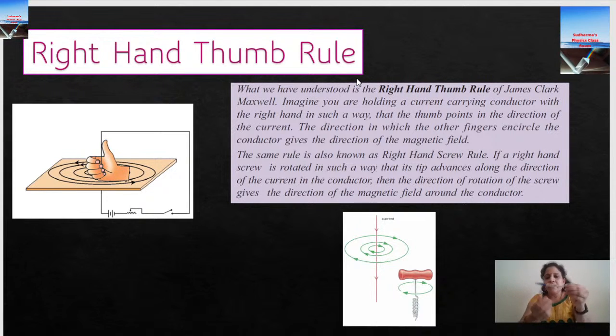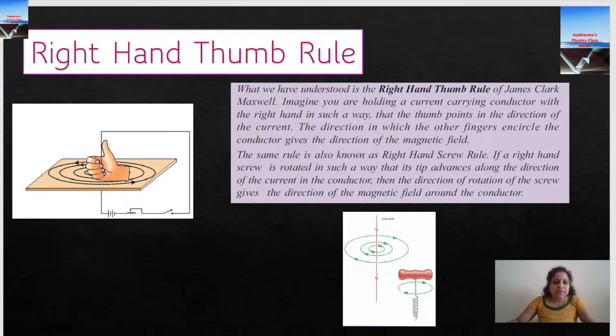If the current is in this direction, my other fingers wrapped around the conductor will come from bottom to top, right? So what is happening here? It is trying to come out of the plane. This is going into the plane, and this is out of the plane. Hope you're understanding it. So this is how we apply the trick of the right hand thumb rule and find out the direction of magnetic field. Remember, this is for straight current carrying conductors.